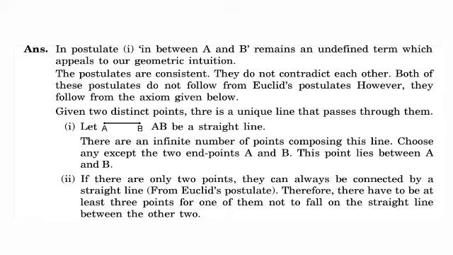Choose any point except the two end points A and B. This point lies between A and B. If there are only 2 points, they can always be connected by a straight line. Therefore, there have to be at least 3 points for one of them not to fall on the straight line between the other 2.